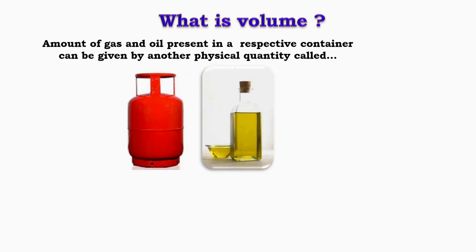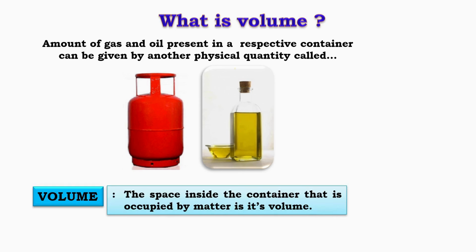Both substances take up space inside their containers. This space that matter occupies is known as its volume. Volume tells us how much space a substance fills, whether it is a solid, liquid, or gas. In simple terms, the space inside the container that matter occupies is called its volume.